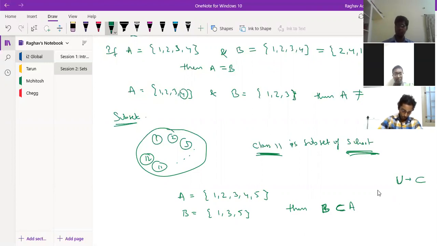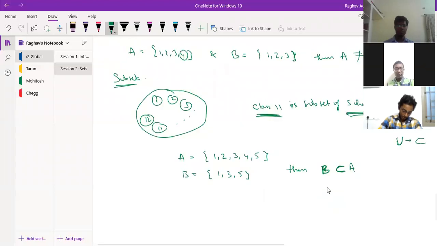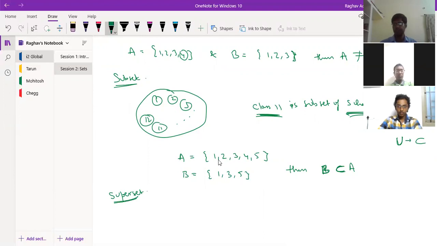Now there is another definition in the same context, which is called superset. So here we had subset. B is a subset of A, because every element which is there in B is also there in A.